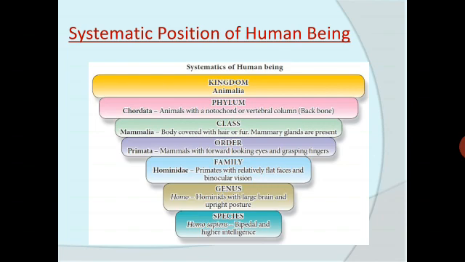Human beings belong to kingdom Animalia, phylum Chordata, class Mammalia, order Primata, family Hominidae, genus Homo, and species Sapiens. So this is the systematic position of human being.